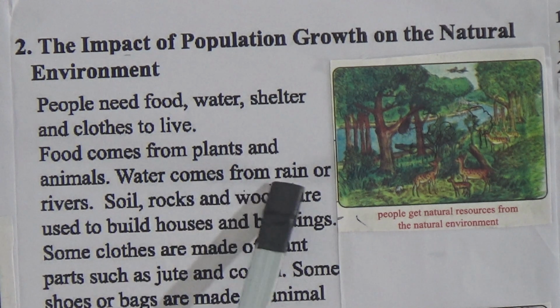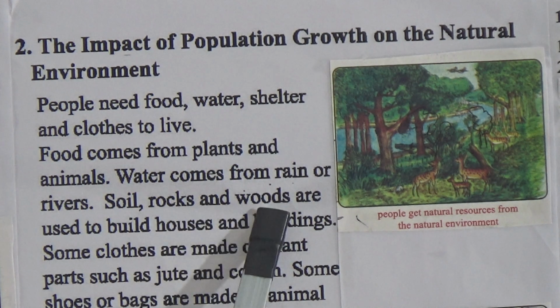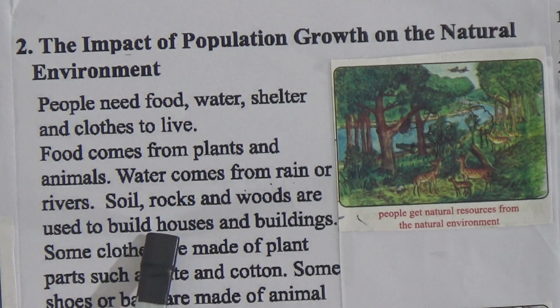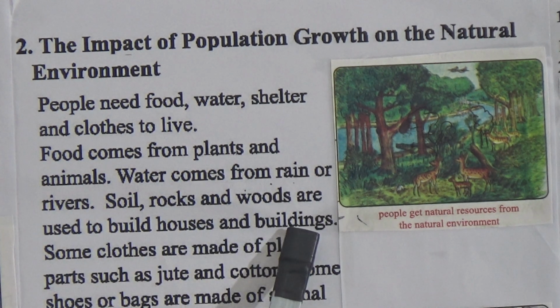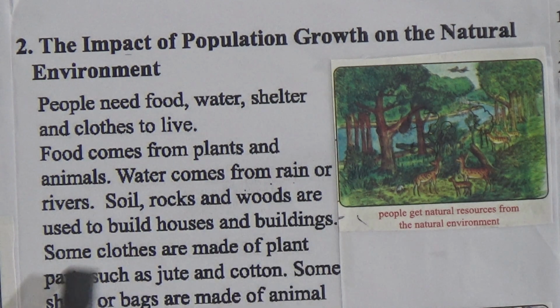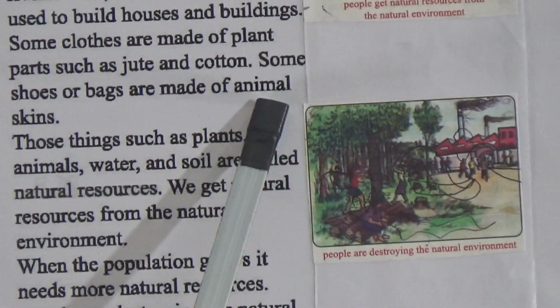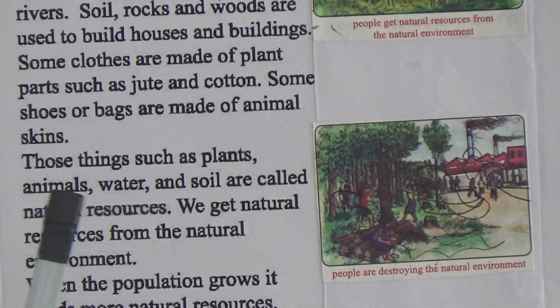Water comes from rain or rivers. Soil, rocks and woods are used to build houses and buildings. Some clothes are made of plant parts such as jute and cotton. Some shoes or bags are made of animal skins.